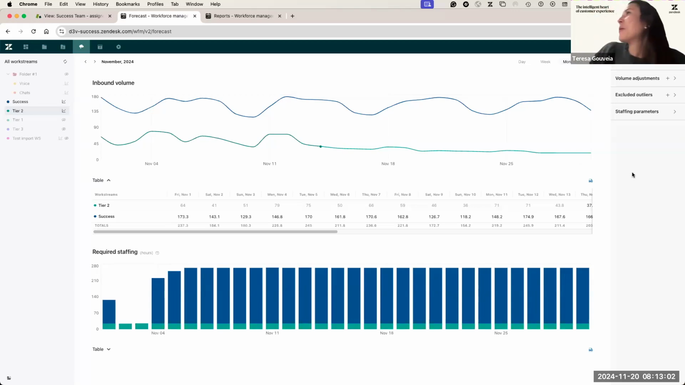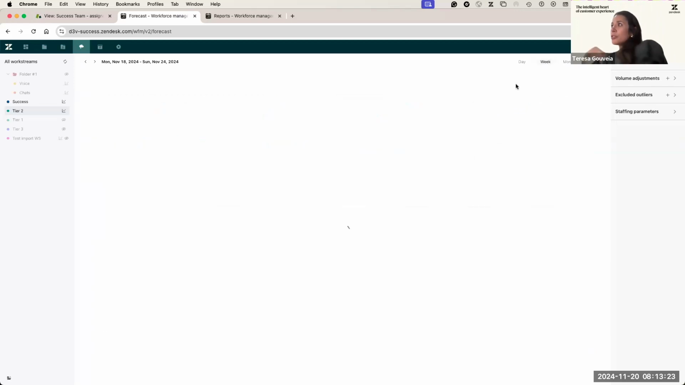So we have here the parameters. We have four things that we have to set up to have a good forecast: forecast parameters, volume adjustments, and outliers. These three are going to modify the inbound volume, and then staffing parameters is going to modify the required staffing. I'm going to change this to the weekly view because I like it a bit more.